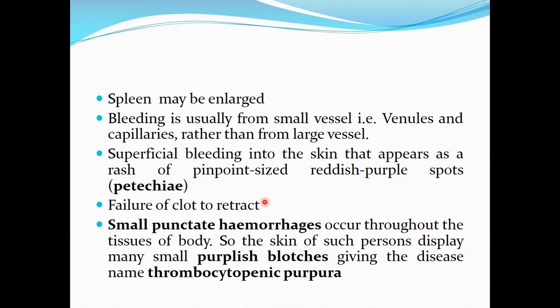Then in case of thrombocytopenia, there is failure of the clot to retract. We know that clot retraction is the function of platelets. The contractile proteins in the platelets contract and they cause the clot retraction and oozing of the serum from the clot. In case of thrombocytopenia, clot retraction does not occur. Due to formation of small punctate hemorrhages throughout the body, there is formation of purplish blotches on the skin, and because of these purplish blotches, the disease is called thrombocytopenic purpura.